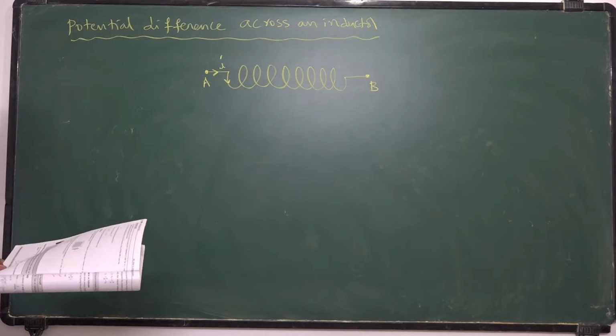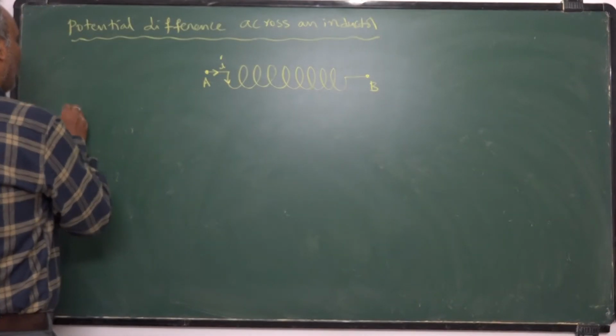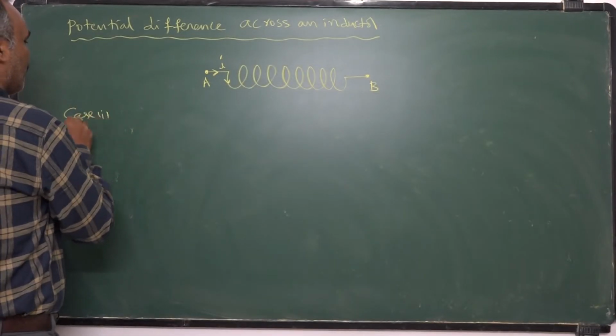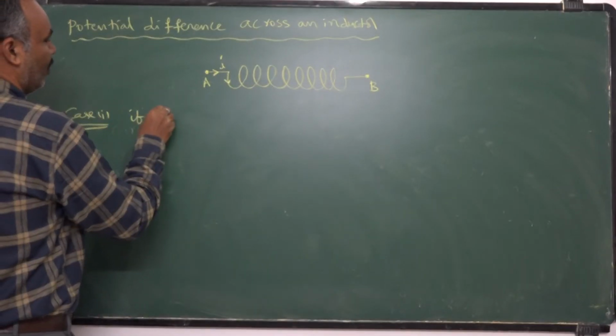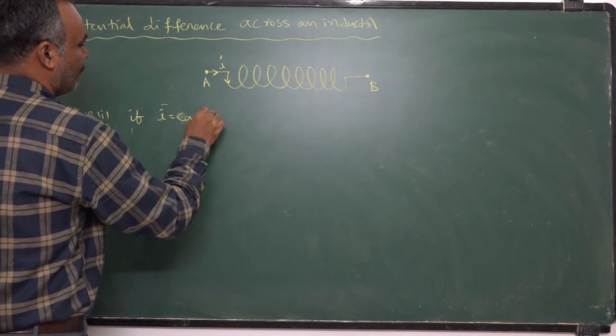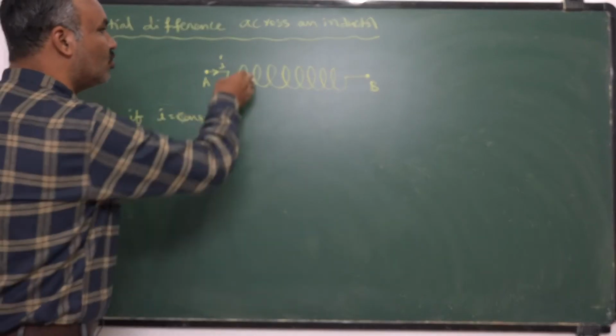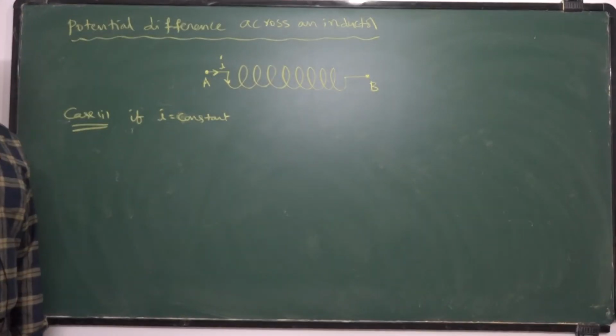Case number 1: the current flowing through the inductor is constant. If there is no change in current, there is no change in magnetic flux linked with the coil.